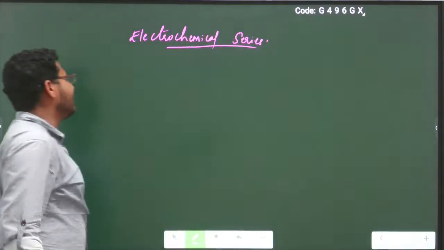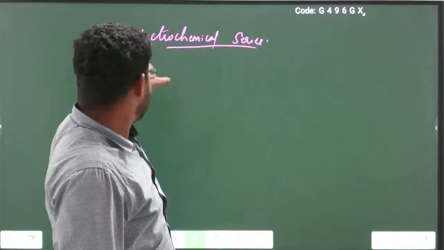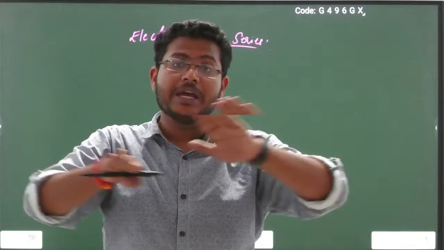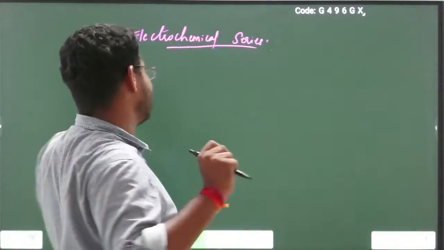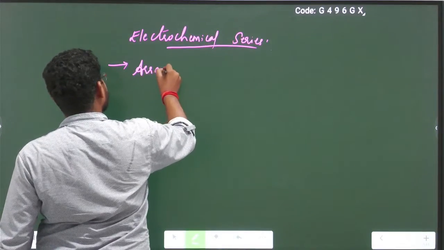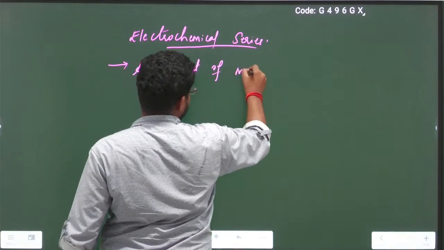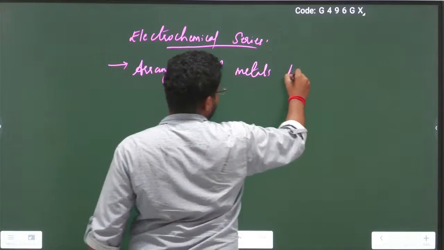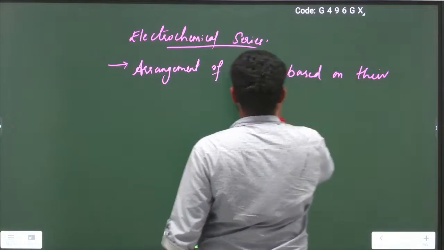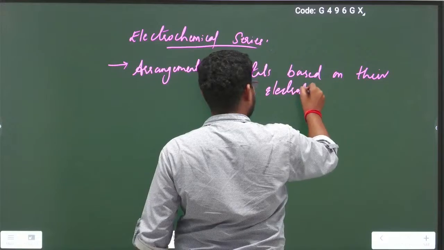What is meant by electrochemical series? In the name itself, series in the sense arrangement. So electrochemical series is defined as arrangement of metals according to their standard electrode potentials. Simple. Electrochemical series is nothing but arrangement of metals based on their standard electrode potential.